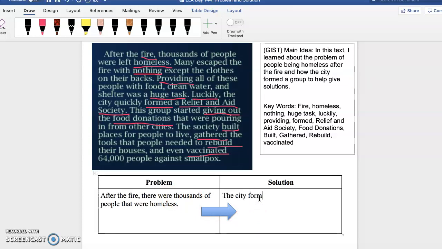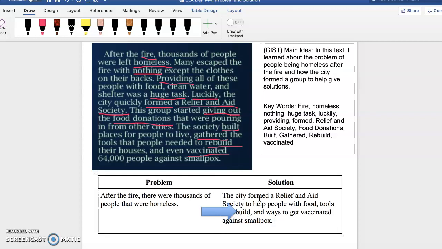The city formed a relief and aid society to help people with food, tools to rebuild, and ways to get vaccinated against smallpox.